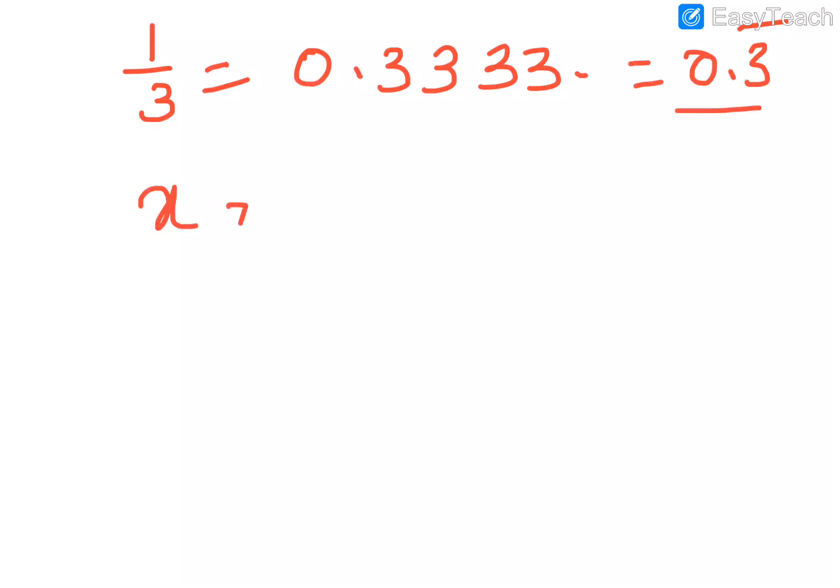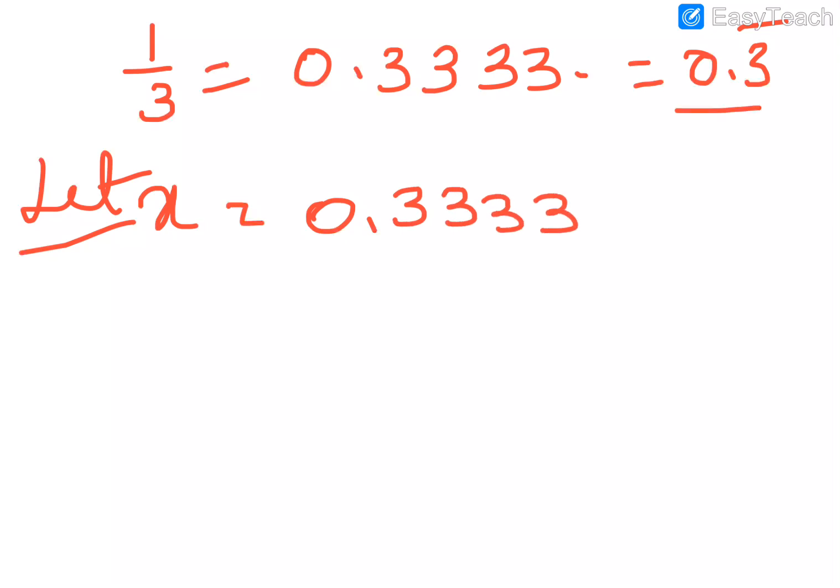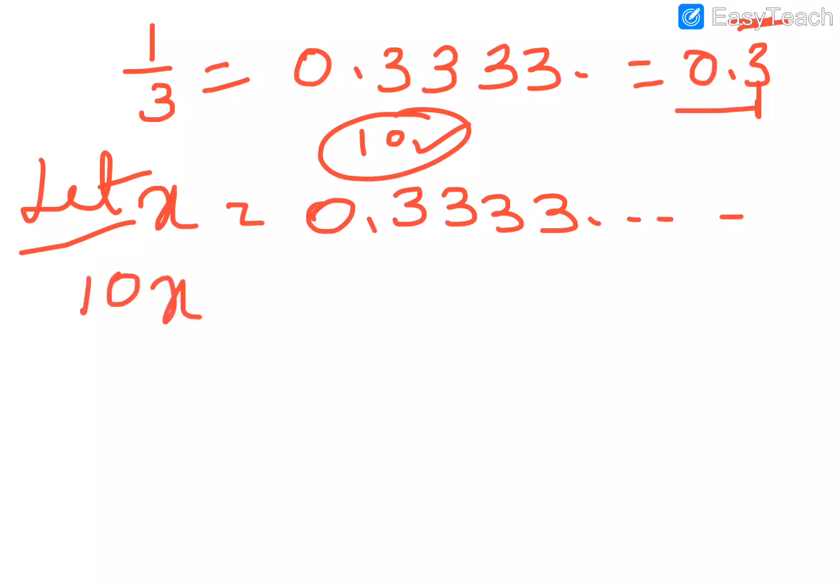So what is the first step? We have to assume it is x. Let x be equal to 0.3333, and so on. Now under this bar we have only 1 digit, so you have to multiply with 10. Very good. 10 into x, 10x is equal to, here also with 10, the decimal moves just one place, that is